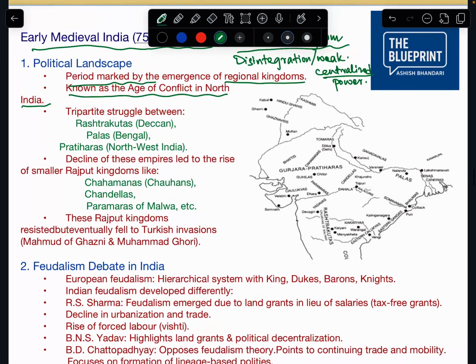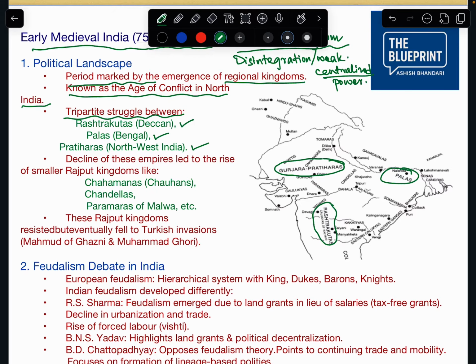Why? Because of the tripartite struggle between the Rashtrakutas in Deccan, Palas in Bengal, and Pratiharas in northwest India. In northwest India, we have Gurjara-Pratiharas. In Bengal, we have Palas. And in Deccan, we have Rashtrakutas.